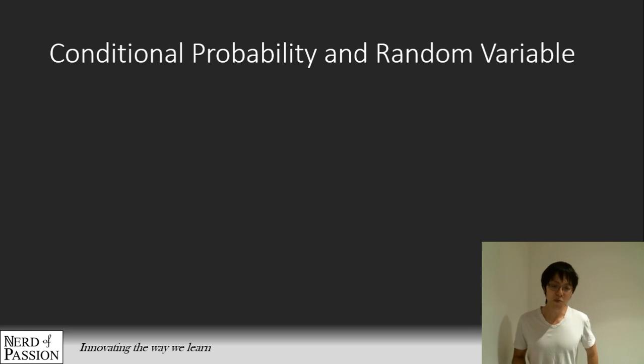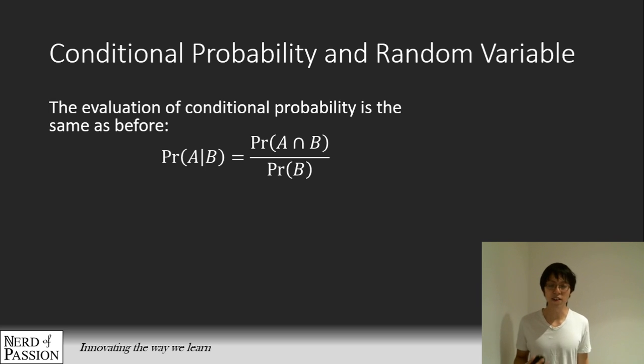Okay, so now moving on, just combining the two big things that I talked about today: conditional probability and random variable. How do we evaluate conditional probability involving calculations that have a random variable? We use the formula as before, the probability of A given B happening is equal to the probability of A and B happening, so we have an intersection over here, divided by the probability of B happening.